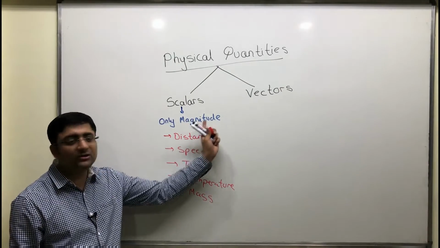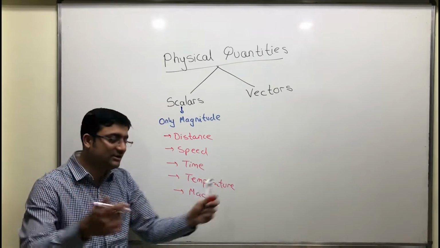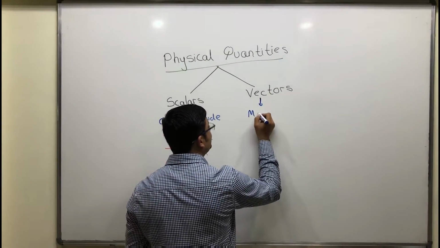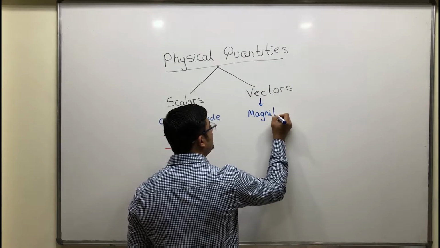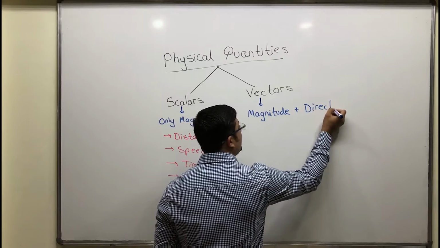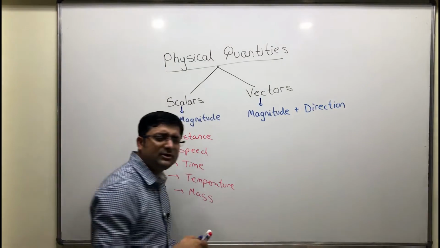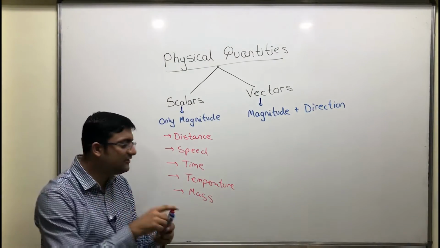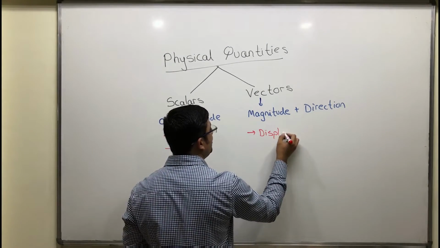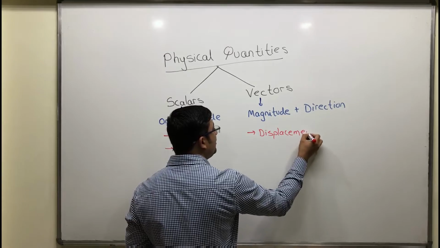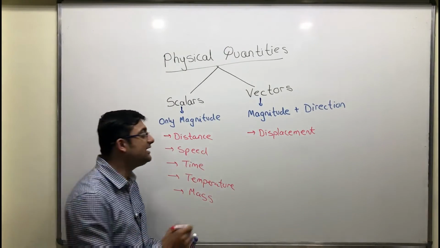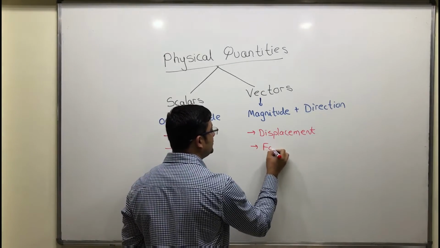So if this is only magnitude, what are vectors? Magnitude and direction both. So vector quantity means magnitude plus direction. So those quantities which require both magnitude and direction are known as vector quantities. So what did we just learn which requires magnitude and direction? Very good, displacement. So displacement is an example of a vector quantity. Can you think of any other quantities which require both magnitude and direction? Force. See guys, another example is force.